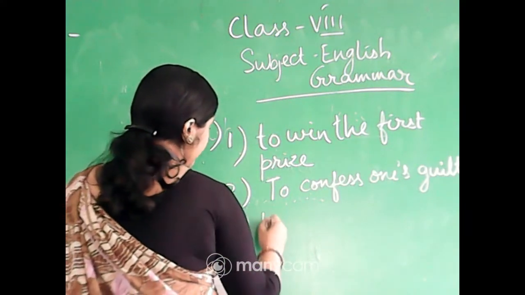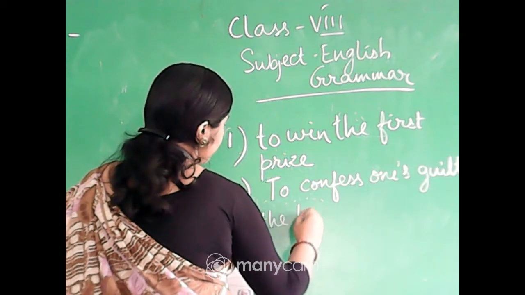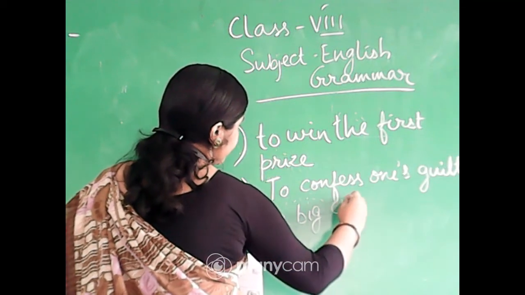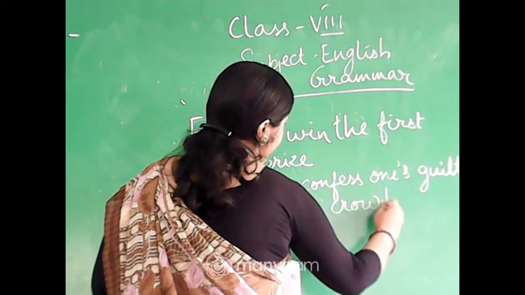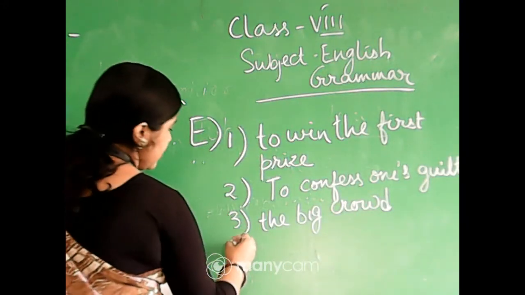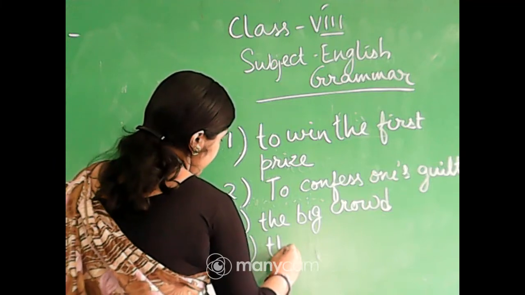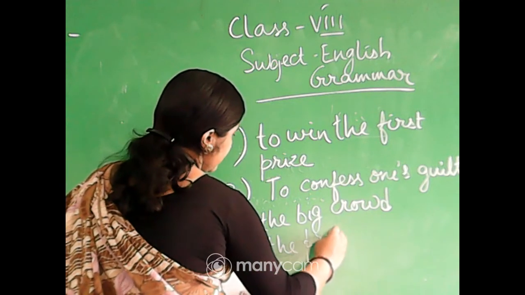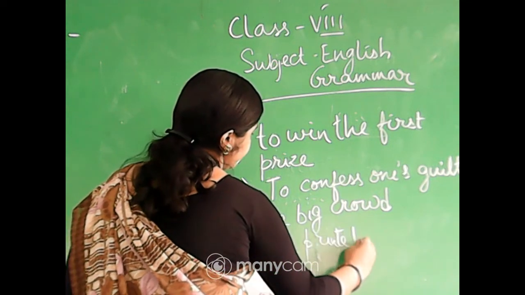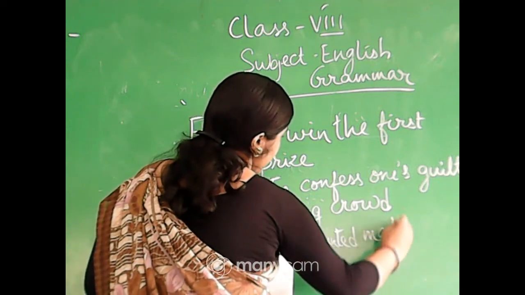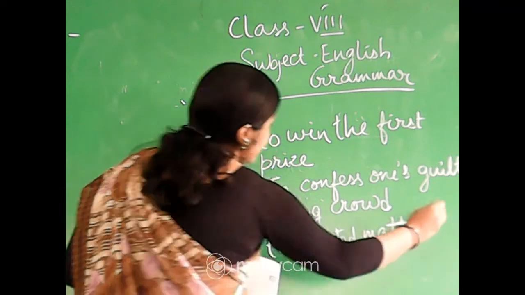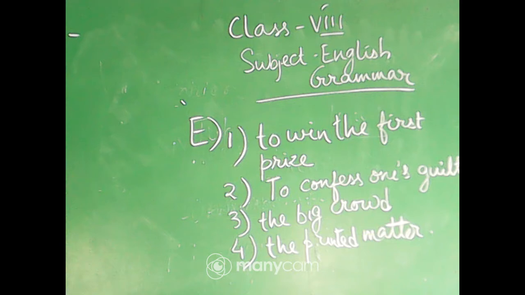Number 3, the big crowd. Number 4, the printed matter. Done? I think your answer matches with my answers. If you have any discrepancy, you can ask me.